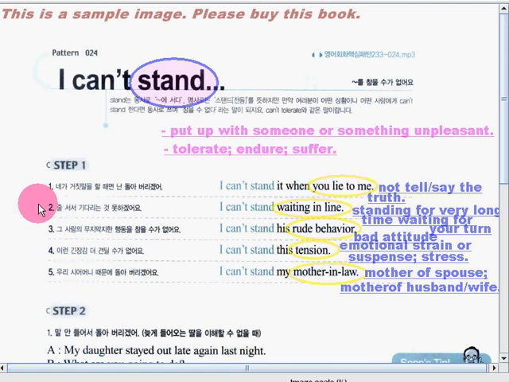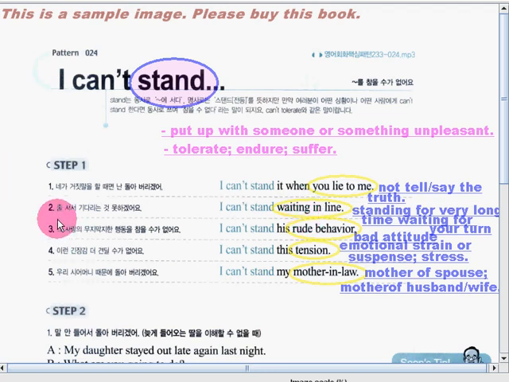How about number 2? I can't stand waiting in line. When you say waiting in line, most of the time it is standing for a very long time, waiting for your turn. So you are in a line together with other people and you are waiting for your turn. Okay? So some people can't stand that, because that is very tiring.